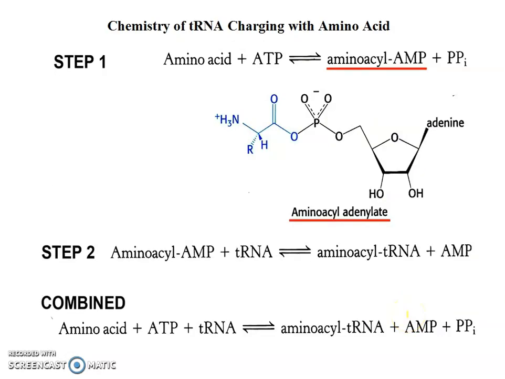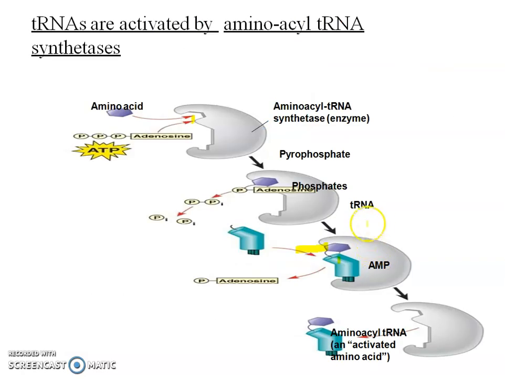Then come to the initiation, how does it start. First, the amino acid will combine with ATP and form amino acid adenosine monophosphate. This amino acid adenosine monophosphate will combine with tRNA and make the tRNA charged. This is done with the help of an enzyme, amino acid tRNA synthetase. You can see that there are sites for amino acid binding and for tRNA binding. Then the charged amino acid tRNA is formed.